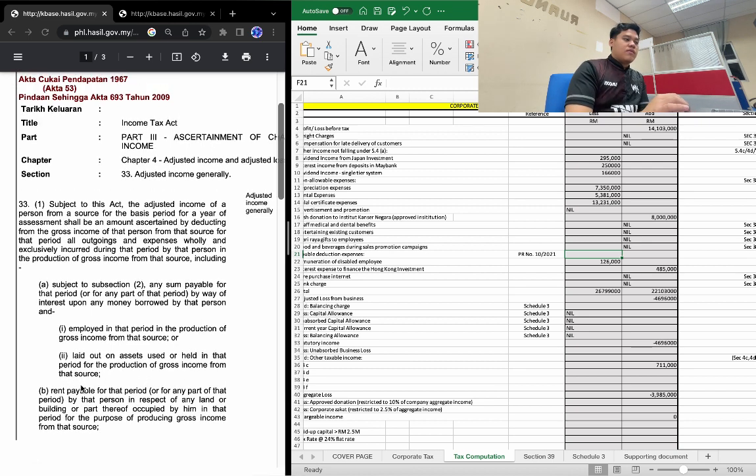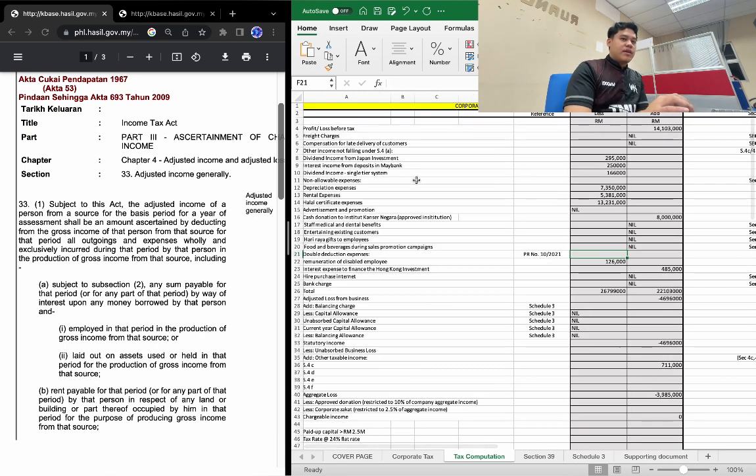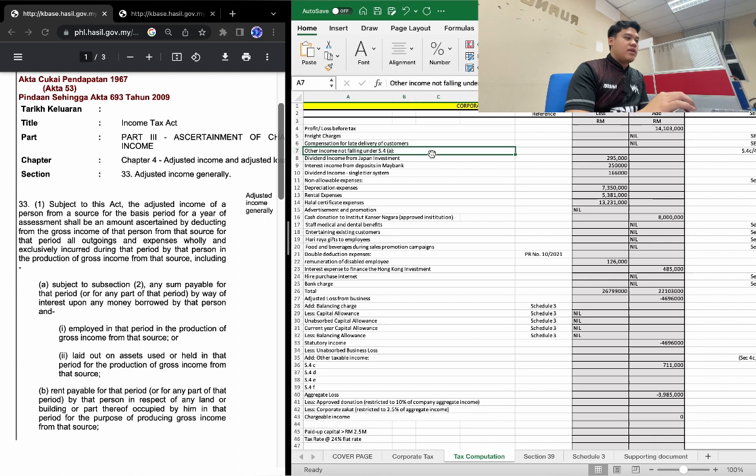All of this explains that every expense that is wholly and exclusively incurred in the business will be an allowable expense that falls under section 33.